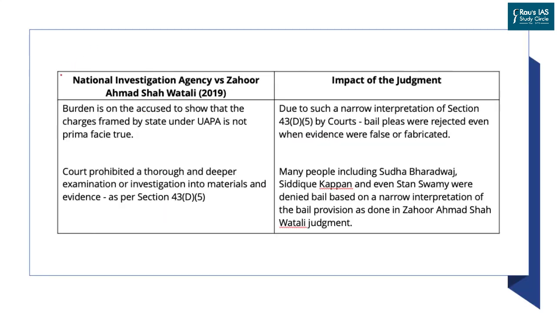In the first judgment, National Investigation Agency versus Zahoor Ahmed Shah Watali, 2019, the Supreme Court said that the burden is on the accused, that is the person who is arrested, to show that the charges framed by the state under the law are not prima facie true. That is, if a person is arrested under UAPA, he or she will have to prove that he or she is innocent. It is not the duty of the state to do that.